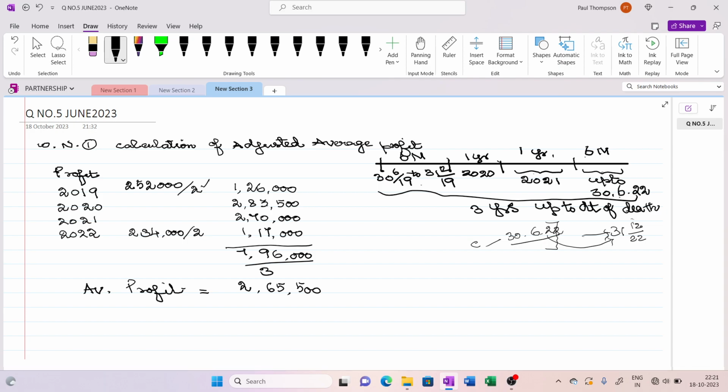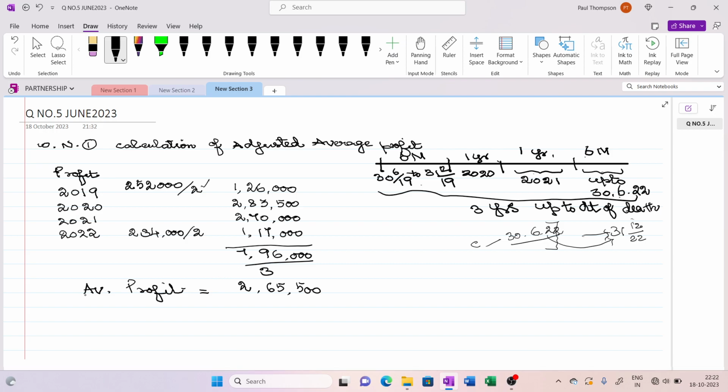Then for 2020 we are taking 1 year, and 2021 also 1 year, and again for 2022 in the balances they have given the profit, that is 2,34,000. I have divided it by 2 so that we get it for 7 months. The total comes to 7,96,000. We have to divide it by 3 years, because the average profit of 3 years comes to 2,65,500.